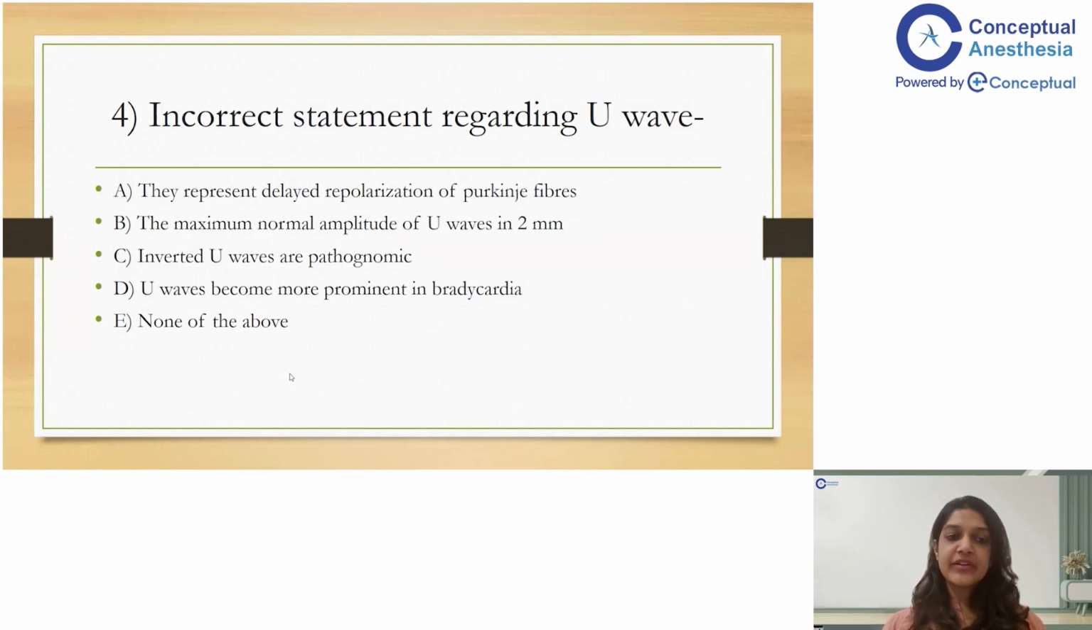Yes, absolutely. Whenever you see a normal U wave which is not more than 2 millimeters, it won't be pathognomic in most of the scenarios. But no matter what the depth is, if it's an inverted U wave, it's always and always pathognomic. U waves become more prominent in bradycardia. Yes, as the heart rate slows down, U waves start becoming more and more prominent. So here the incorrect answer is none. All of these are correct options regarding U wave.